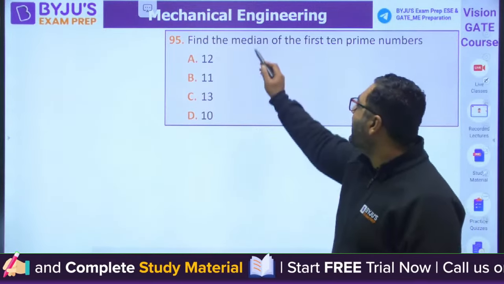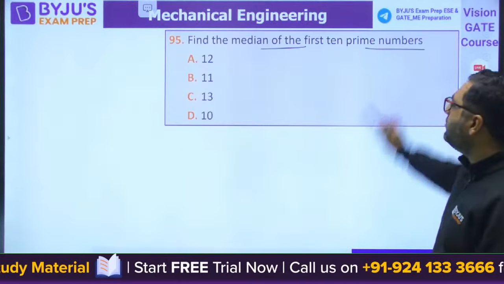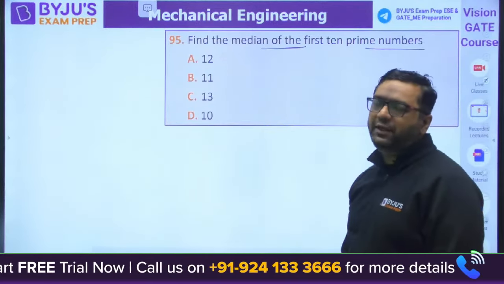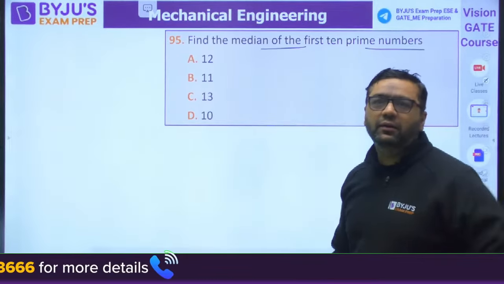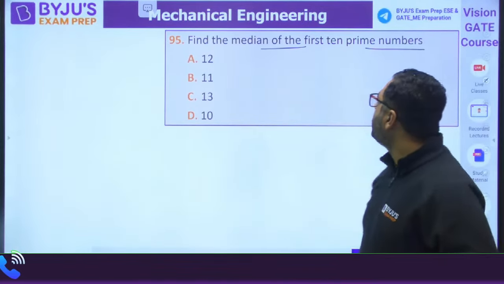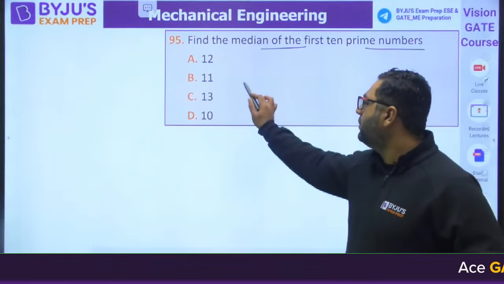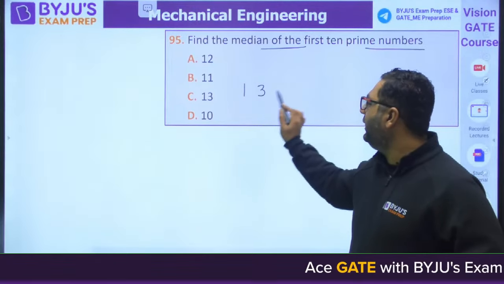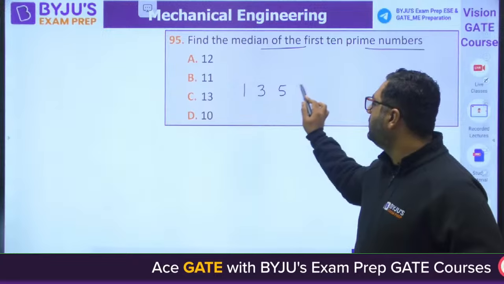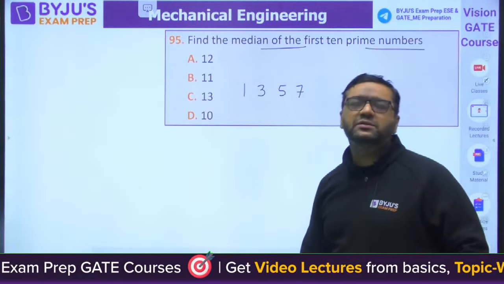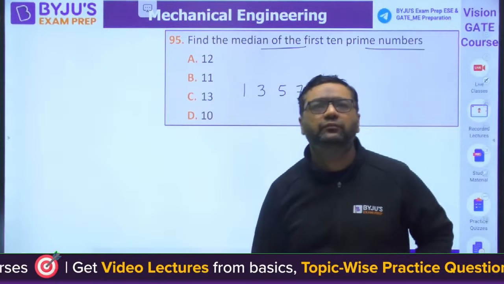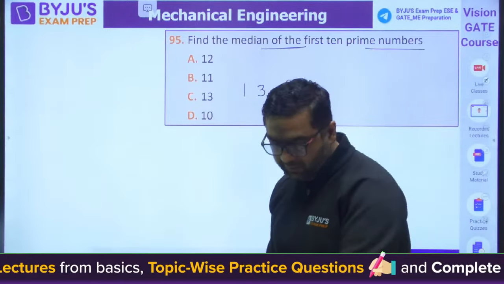They are asking you to find the median of the first 10 prime numbers. Aptitude question. Sorry, mathematics question. They have kept it in the technical part. What is the median of the first 10 prime numbers? Prime numbers: 1, 3, 5, 7. Everybody remembers, na? Solve it and tell me the answer. I am waiting for your answer.